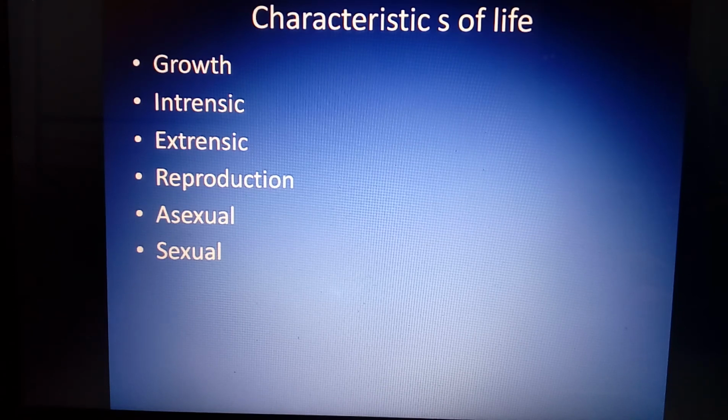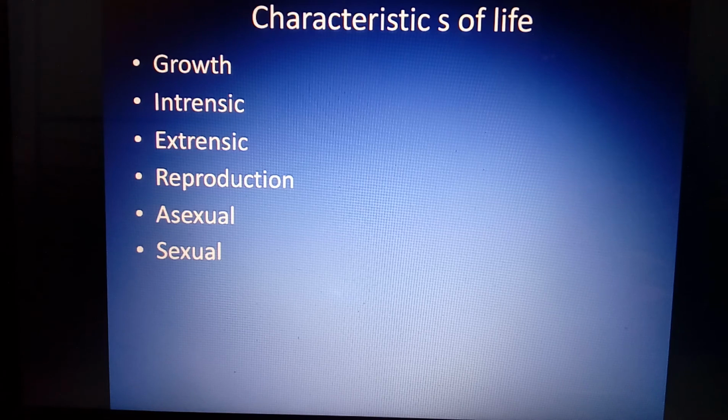So it shows characters from both the paternal side and the maternal side, and so shows variation. And mind it, the variations are helpful for the process of modification and evolution. This is about reproduction as a characteristic of life.